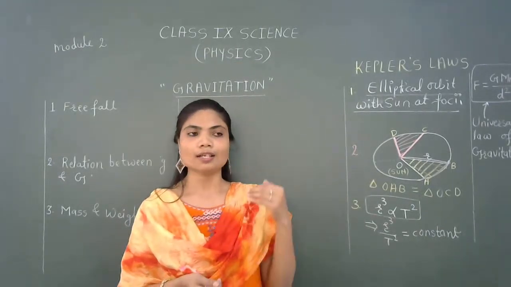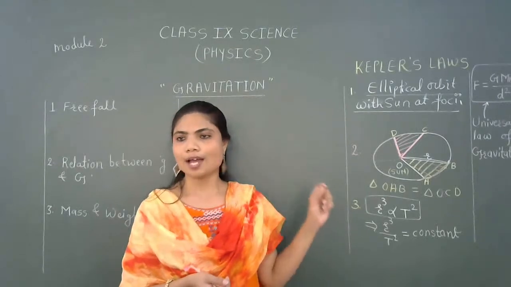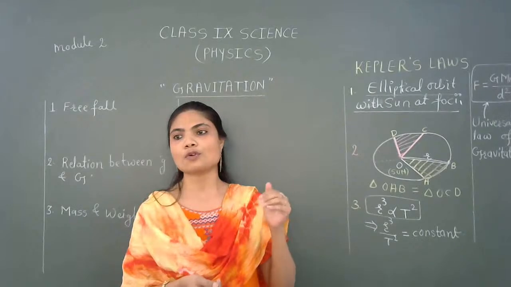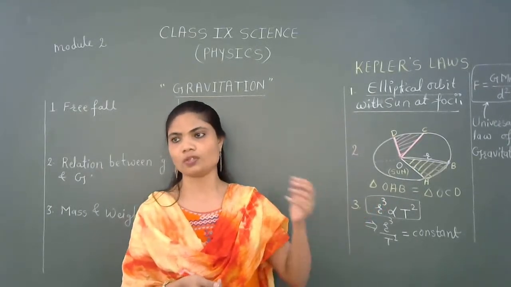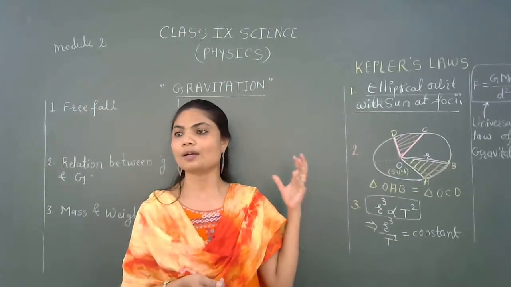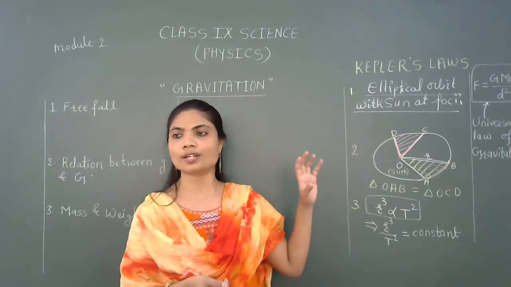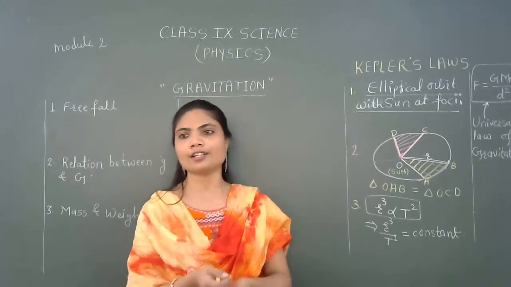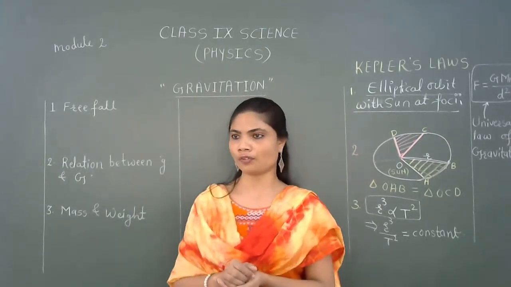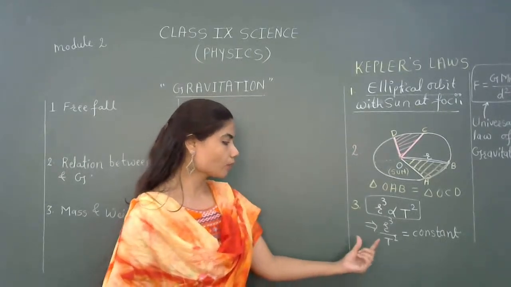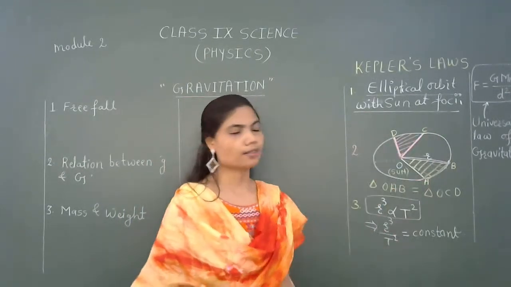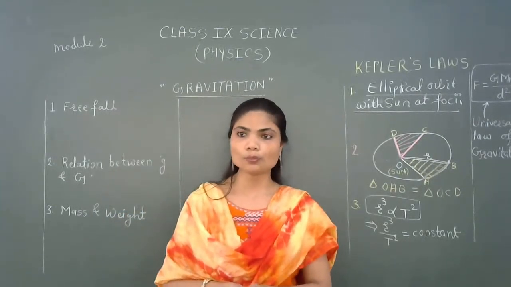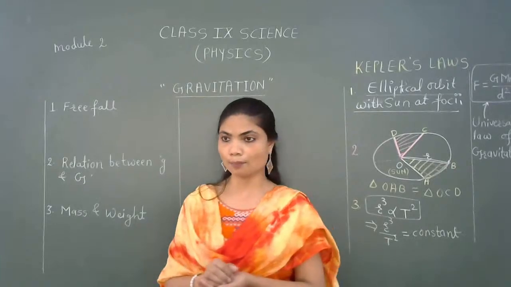Newton explained to us that this planetary motion is because of the gravitational force provided by the sun on the planet, because the sun has a bigger mass than the planets. So the gravitational force offered by the sun on the planet gives rise to this planetary motion, and through this study, the gravitational law was explained in terms of the inverse square law. I hope you have understood these three laws, which are very important.